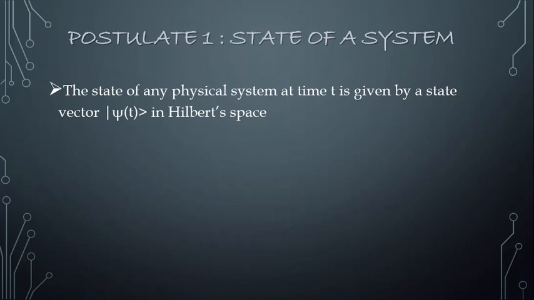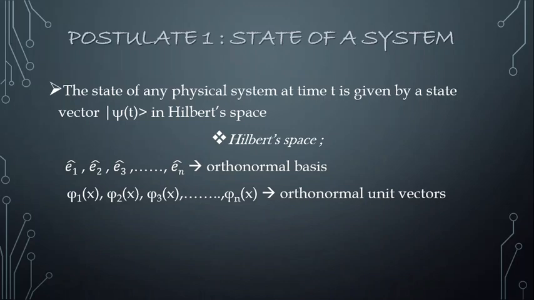So what actually is Hilbert space? Let us see first and then let us move on to the state of the system. If you consider E1 cap, E2 cap, E3 cap, and so on up to En cap as the set of orthonormal bases, and phi1 of x, phi2 of x up to phin of x as the set of orthonormal unit vectors, then the corresponding space, which will be an infinite dimensional space, is termed as functional space.